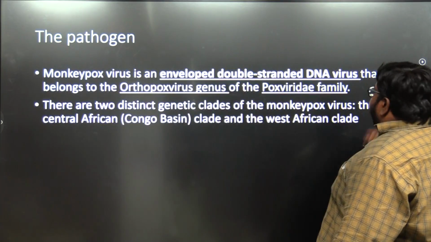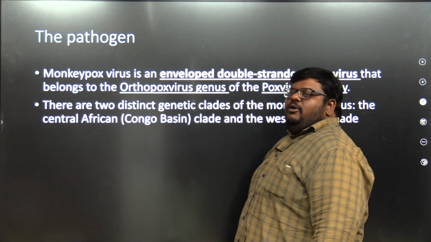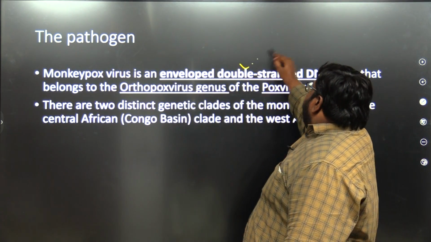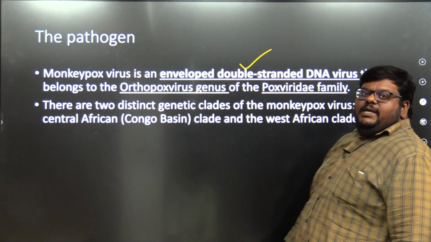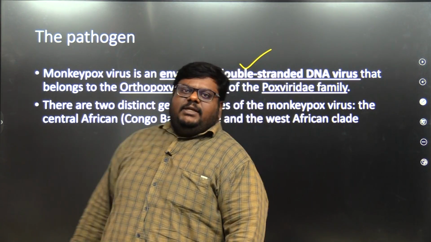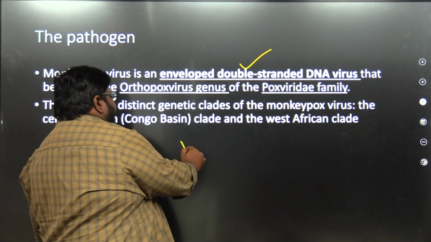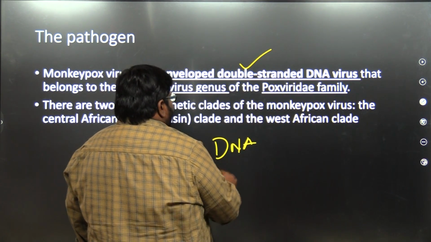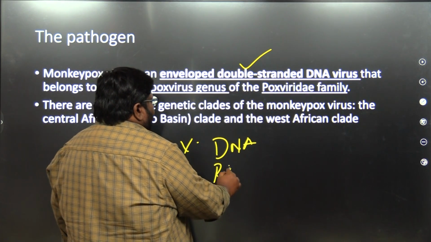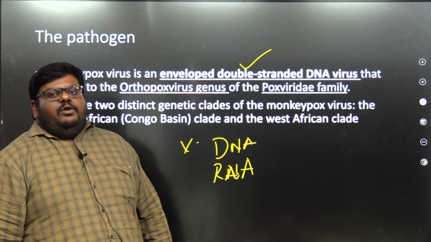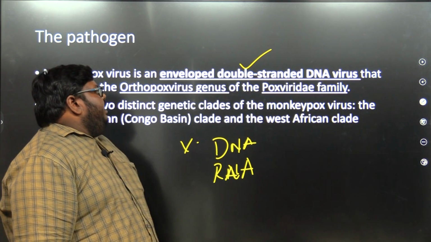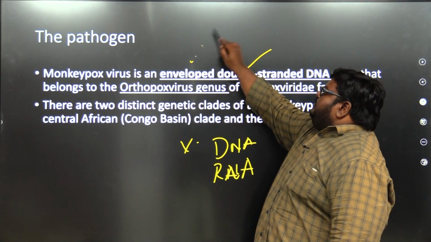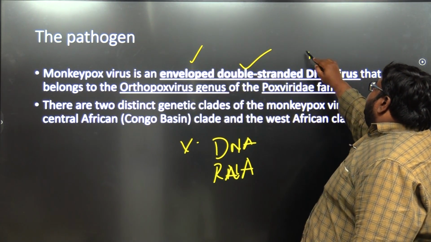Let's go to the next slide. See what the pathogen causing monkeypox is. The monkeypox virus is a double-stranded DNA virus. We can see a virus has two types of nucleic material: one is called DNA, the other one is RNA. The virus is made up of nucleic material, one is DNA and the other is RNA. But when we see monkeypox, it's an enveloped, double-stranded DNA virus.